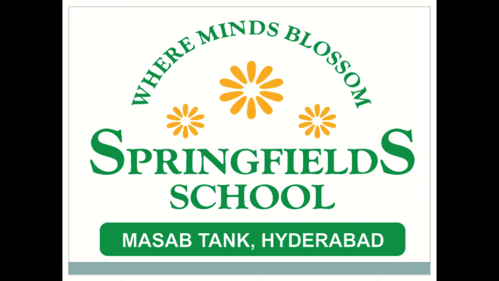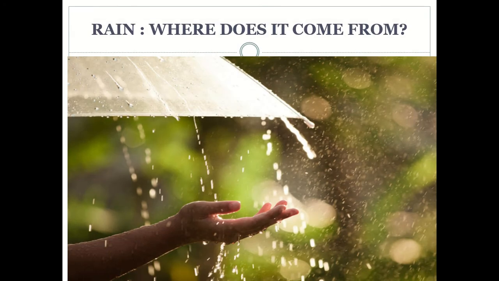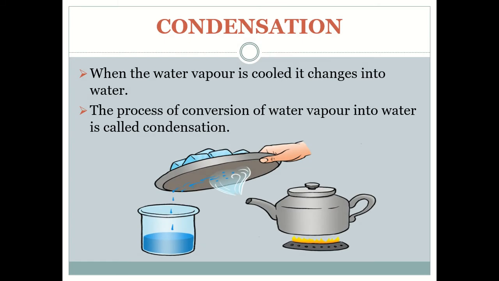Children, till now we have learned about the process of evaporation in this lesson. Rain, where does it come from? The conversion of water into water vapor due to heat is called evaporation. Now, this water vapor, when cooled, converts into water again.